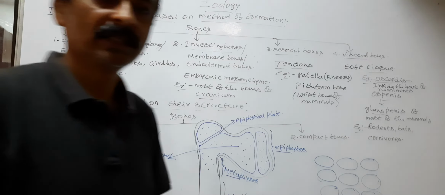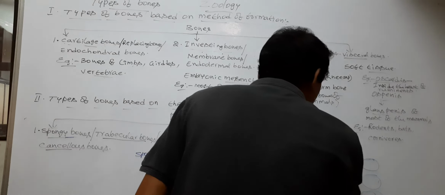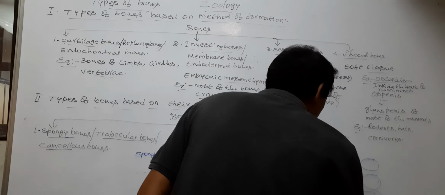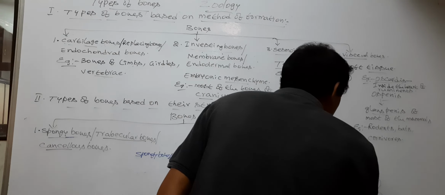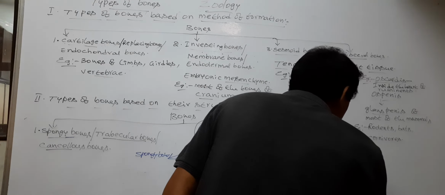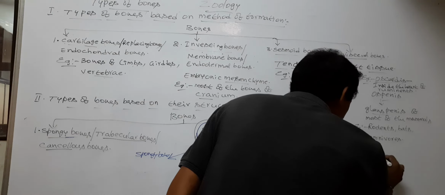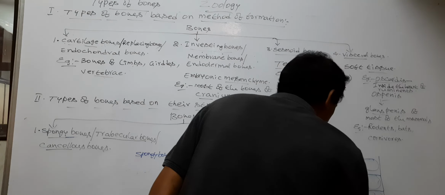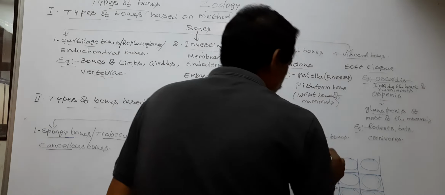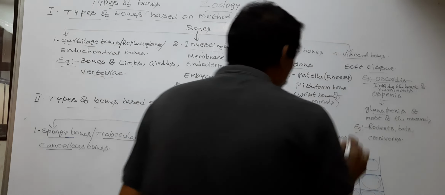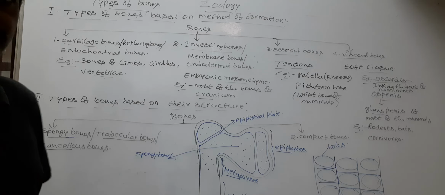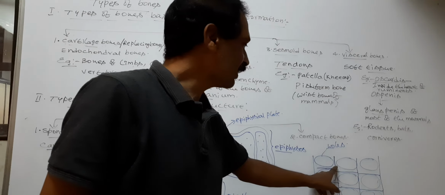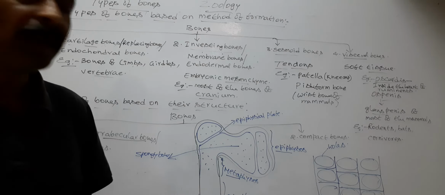These are holes of the spongy bone. These holes are connected one to another by columns or plates.